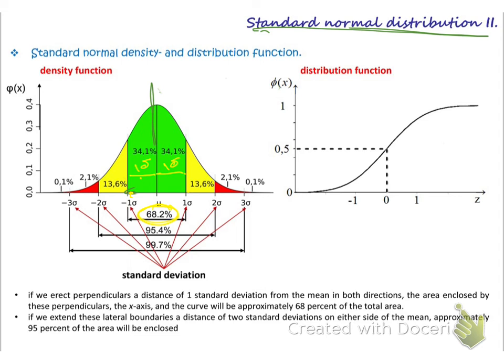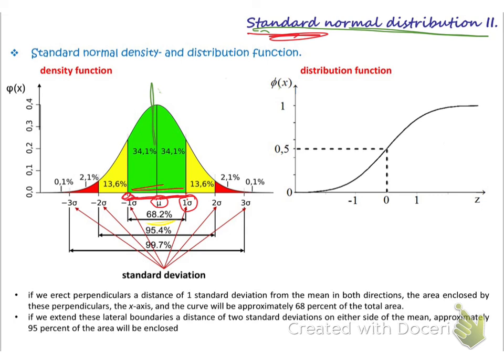If I extend this to 2 sigma from this side, let us use a different color. So 2 sigma from this side and 2 sigma from this side. Okay, of course it has to be from down here, but I don't want to confuse you with the segments here. It is already written here. Okay, so we can use it. So here, 1 sigma from this side, from the mu, and another 1 sigma. So here it will be positive sigma and minus sigma, because this is 0, should be 0. Okay, and then the standard normal distribution mean should be 0. So here 1 sigma from this side and minus 1 sigma from this side.